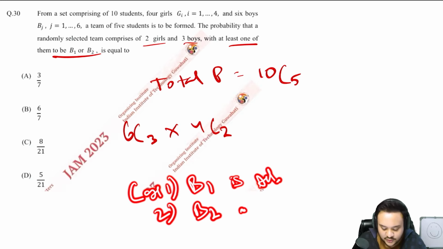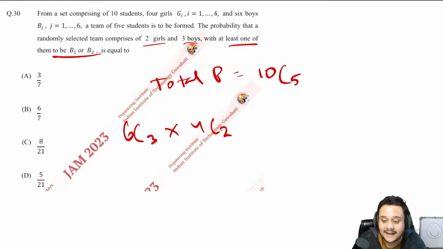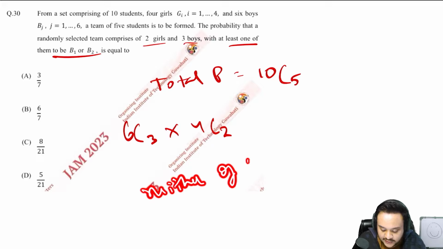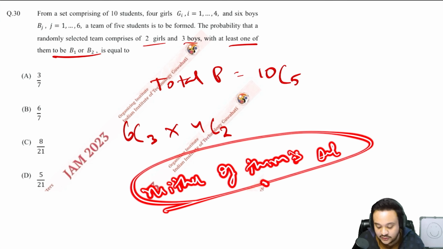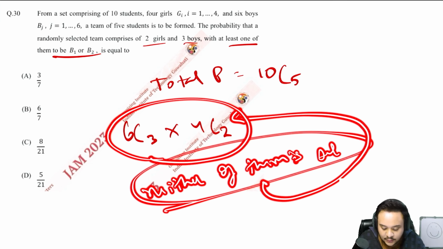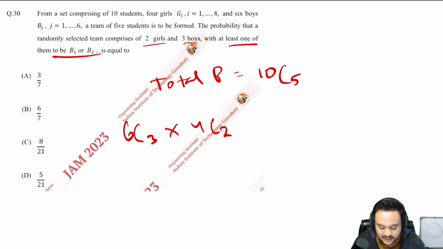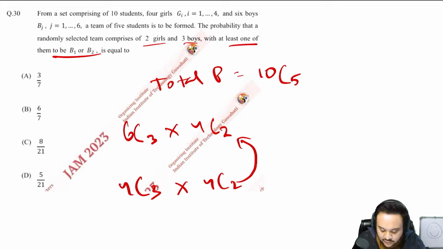Instead of doing all of that, what you should do is find the probability that neither B1 nor B2 is selected. Then you subtract this value from the total value, where you do not care about B1 or B2, where you are just selecting 3 from boys and 2 from girls. So how do you find the probability that neither of them is selected? You just ignore them, remove them from the conversation itself. You just have 4 boys, B1 and B2 are not there. 4C3 multiplied by 4C2. You subtract this from the total, that is your numerator.